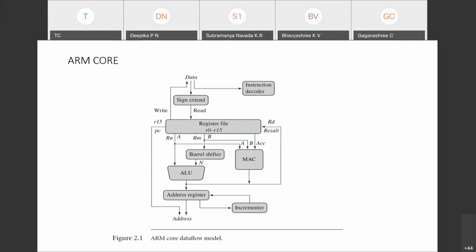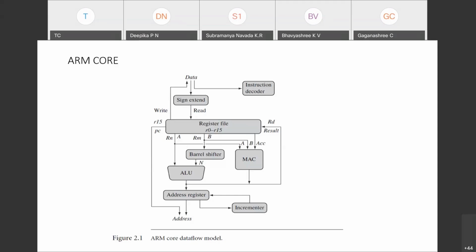What is the sign extent block in the ARM core? Since it is a 32-bit microcontroller, it checks whether the data coming is signed data or unsigned data. If conversion is required, it does the conversion into 32-bit signed or unsigned data. Any 8-bit or 16-bit data coming, because the connected memory may be 8-bit, 16-bit, or 32-bit, should be up converted to 32-bit. That's what the sign extent is used for.